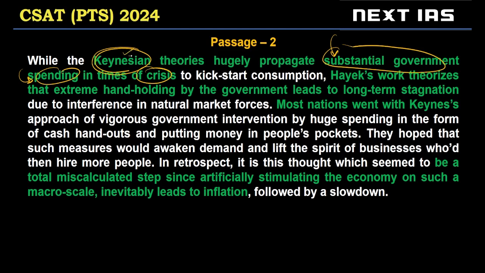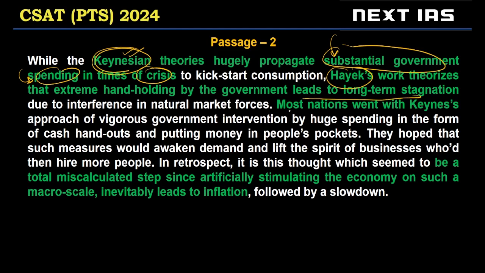And this is called Keynesian. As opposed to this is Hayek's work. This says कि ज़्यादा pushing in by the government, ज़्यादा spending by the government leads to long-term stagnation.